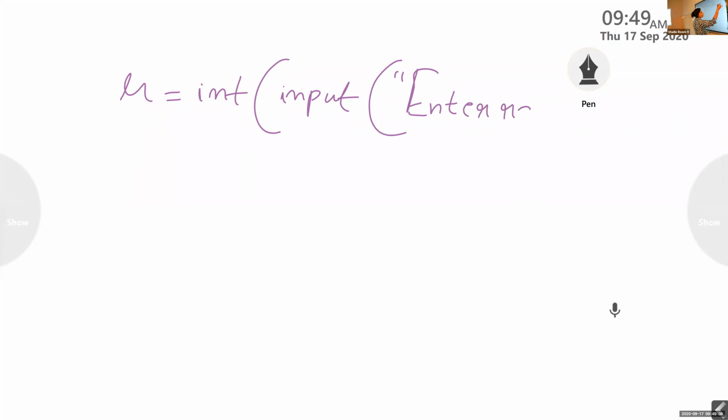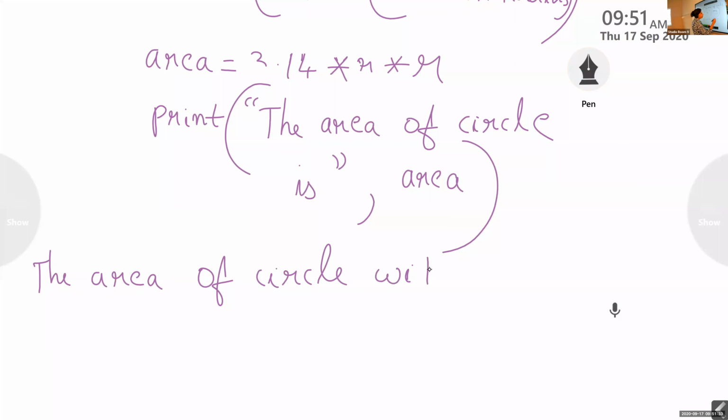The output should be like this. The area of circle with radius, for example, it is 3. User gave us 3. 3 is 3.14 into 3 into 3.